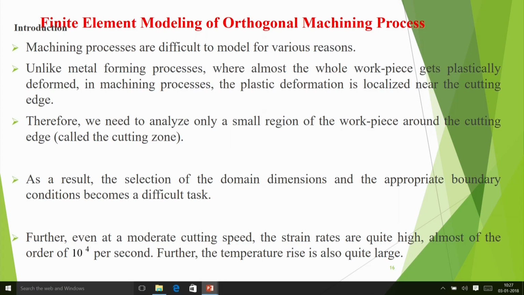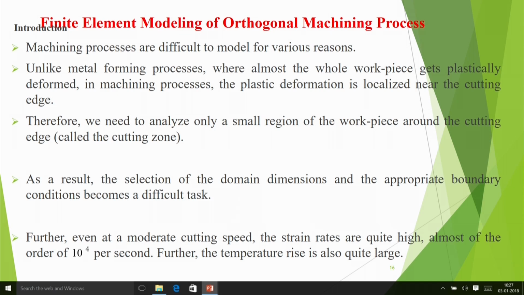In metal forming, you are analyzing the whole thing; suppose the local layer you are not able to model properly, or you have taken the average property, that will do. But average property type of thing in machining will not work. So we need to analyze only a small region of the workpiece around the cutting edge, that is called the cutting zone. As a result, the selection of the domain dimensions and the appropriate boundary conditions becomes a difficult task.